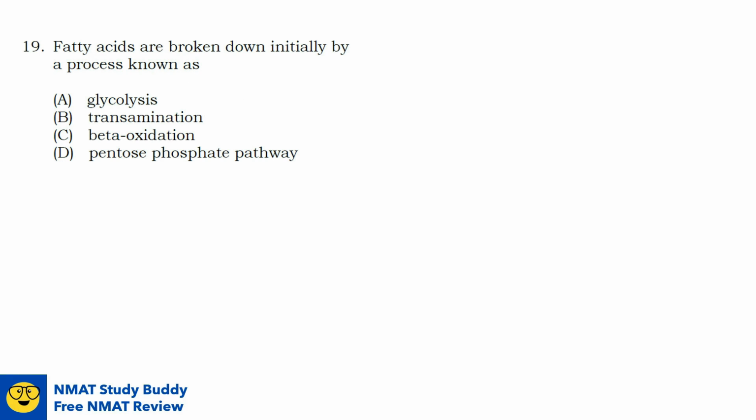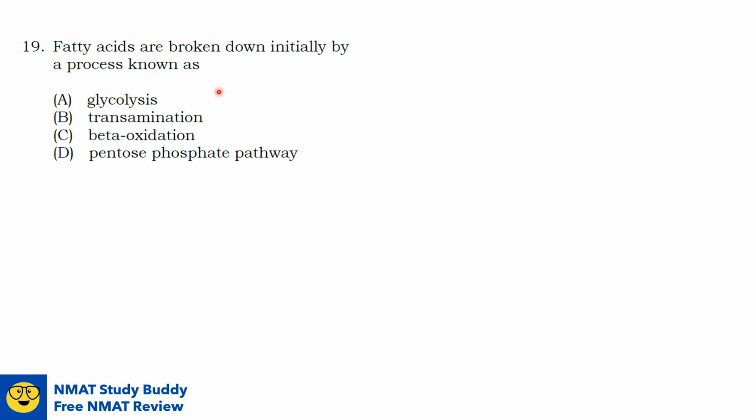Question number 19. Fatty acids are broken down initially by a process known as blank. So to answer this, let us do a process of elimination. Option A, glycolysis. We're already familiar with this process since this came from the word glyco, meaning sugar, and lysis, meaning breakage.